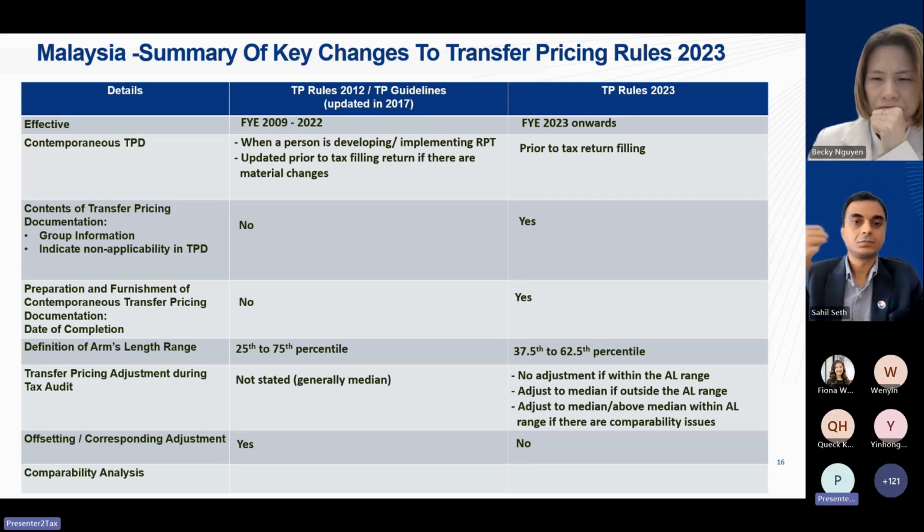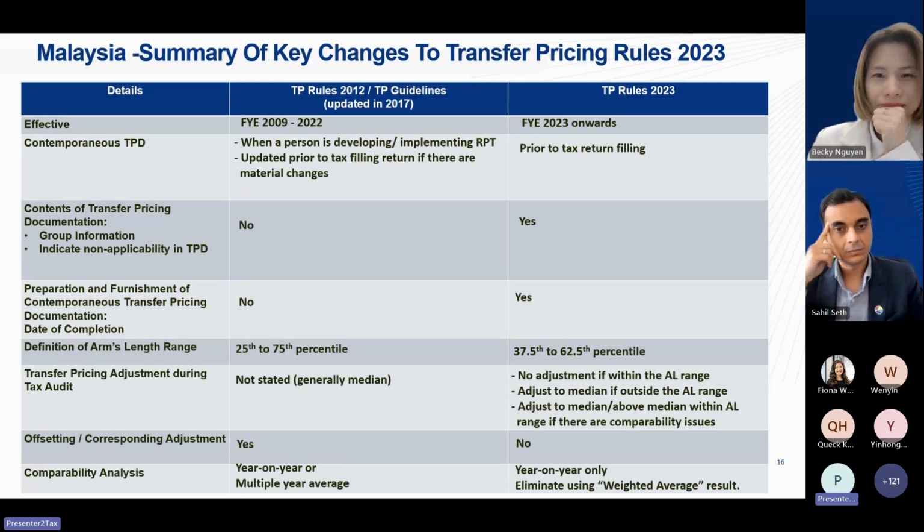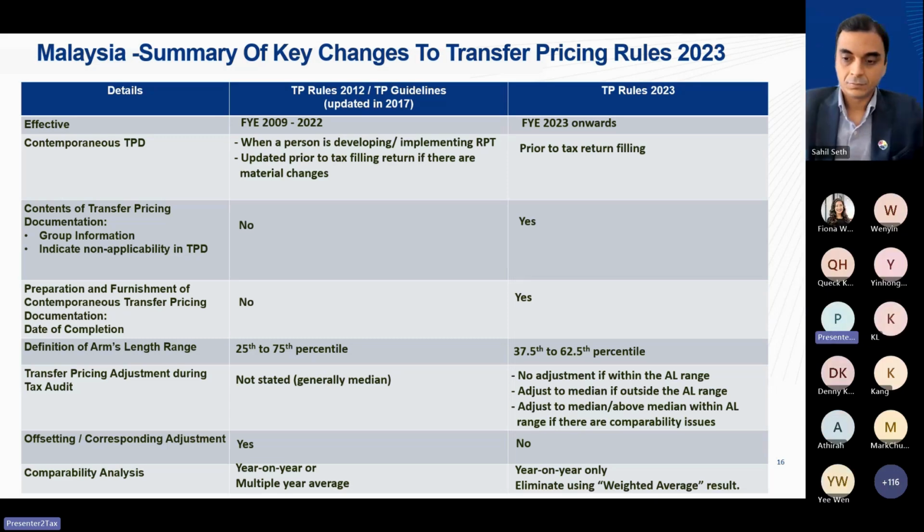In terms of offsetting and corresponding adjustment for 2023, they won't allow any corresponding adjustment. If there's any adjustment prior to that, they allow it. In terms of the comparability analysis for 2023, they only allow a year-on-year basis, and it has eliminated using the weighted average result.